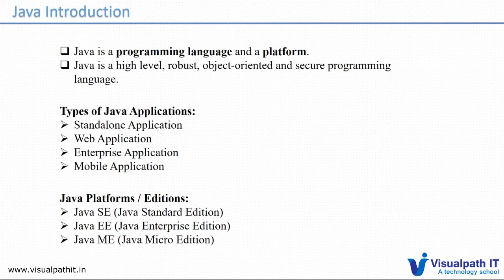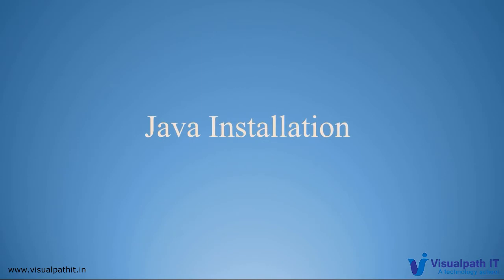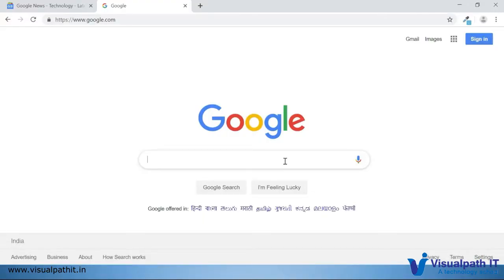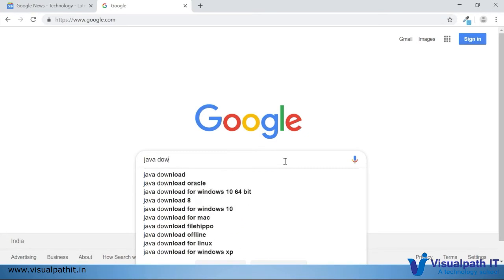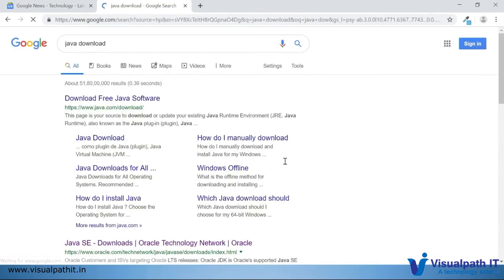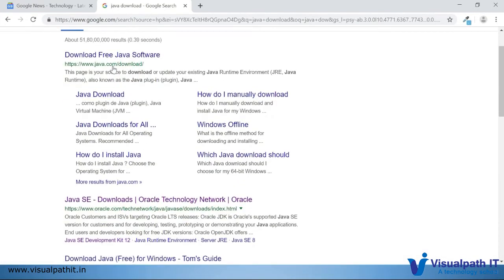So these are all the list of platforms we have, and next we can discuss how to do the local setup and how to install Java on our local machine. For Java installation, you can simply type Java download. A list of URLs will be listed. There will be different sources, but it's recommended to choose the Oracle website for downloading Java software.